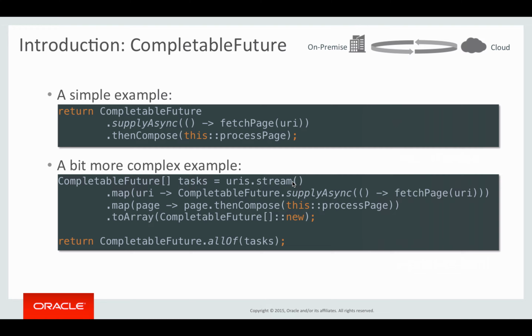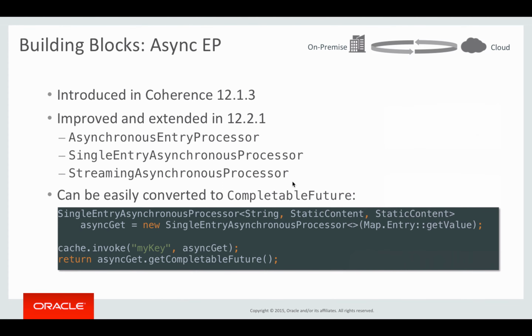So this gives you a really easy way. The combination of CompletableFuture and stream in this case makes it really easy to process a number of tasks and to combine them using CompletableFuture.allOf into a single future that you can then wait for, or add some more and compose some other tasks on. So that's as far as we'll go regarding CompletableFuture.